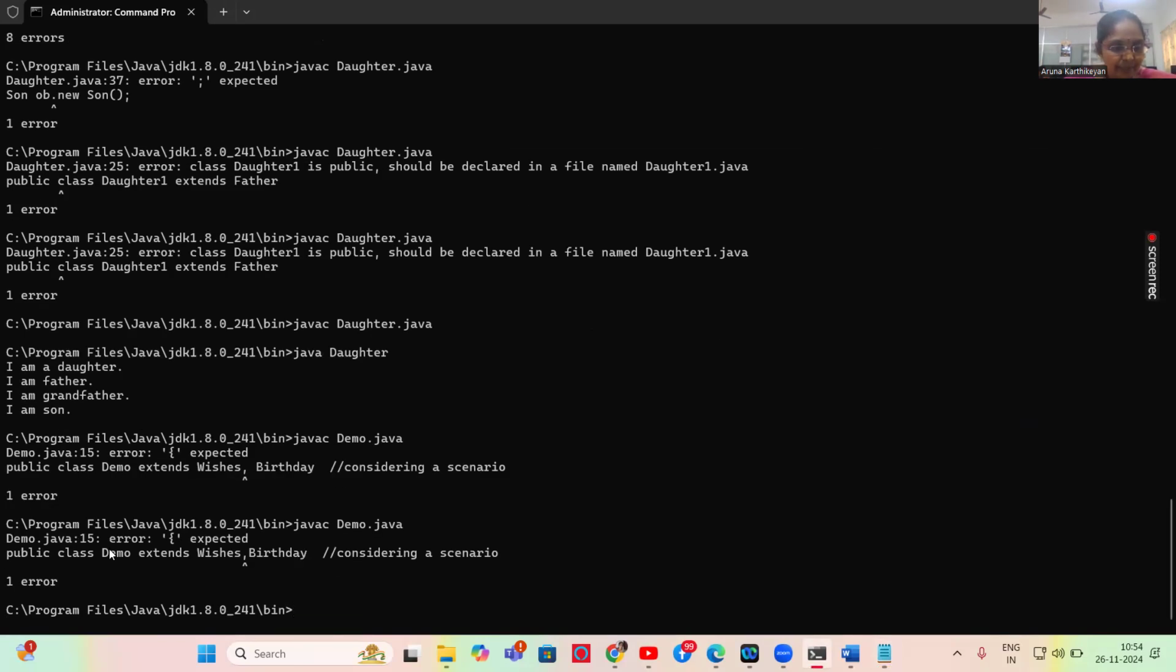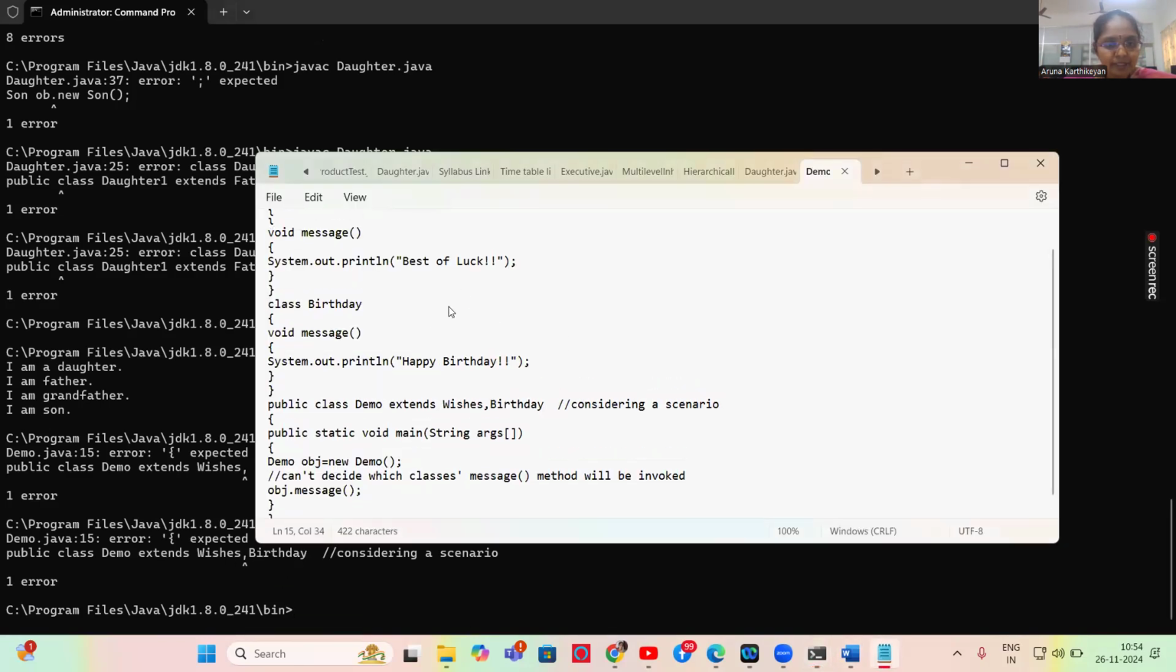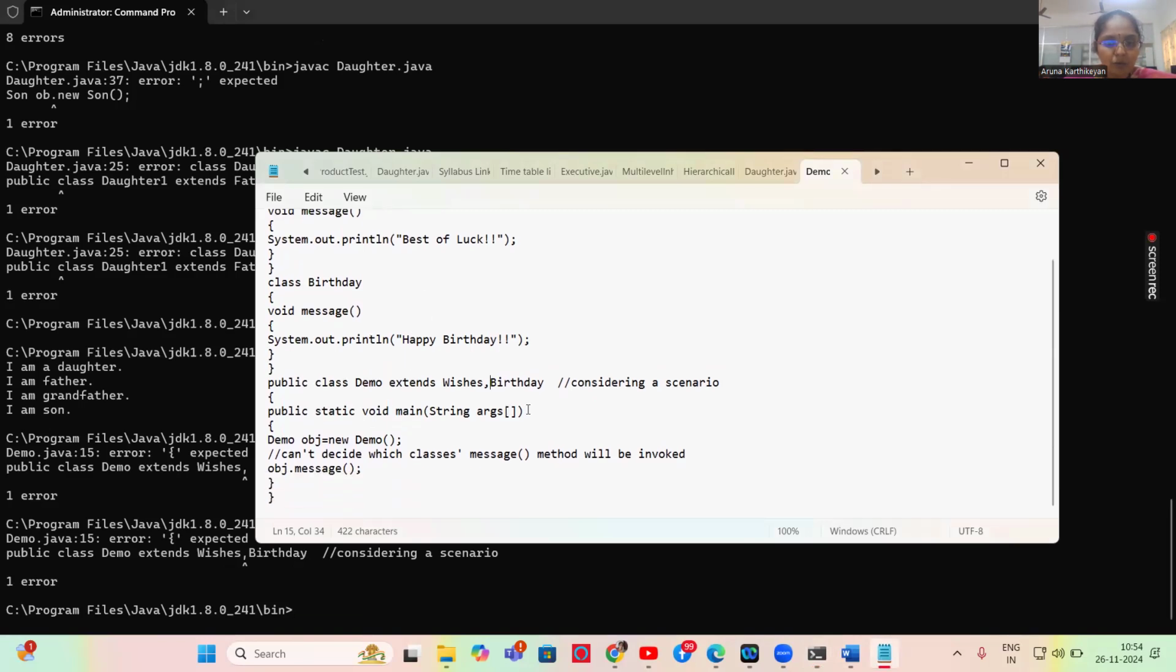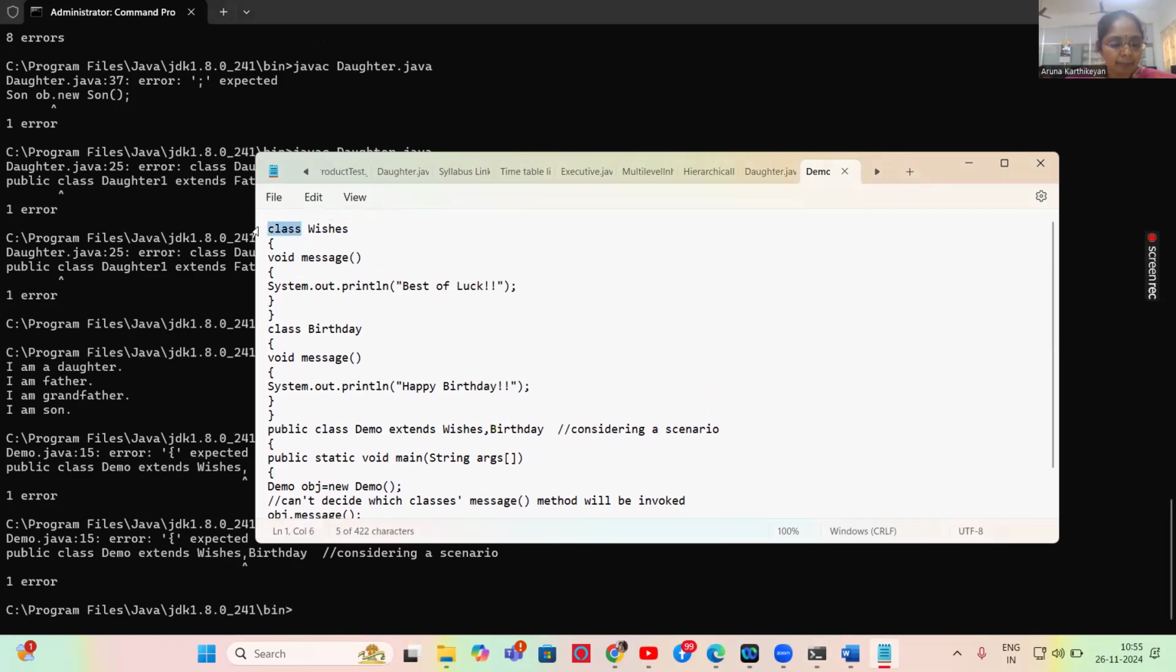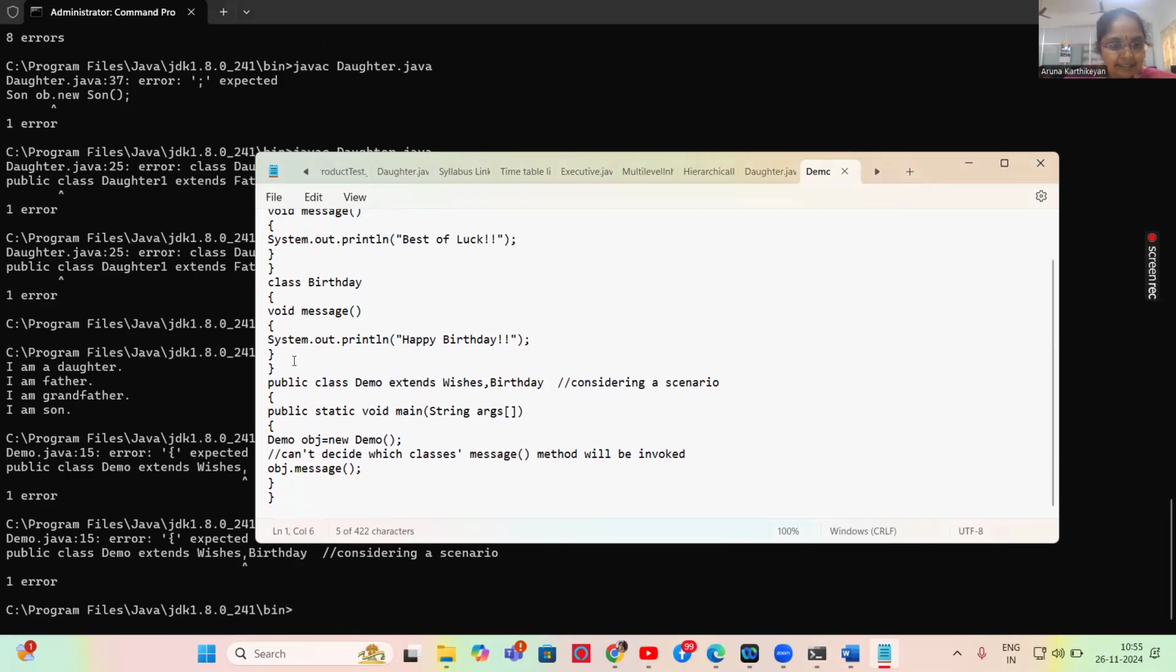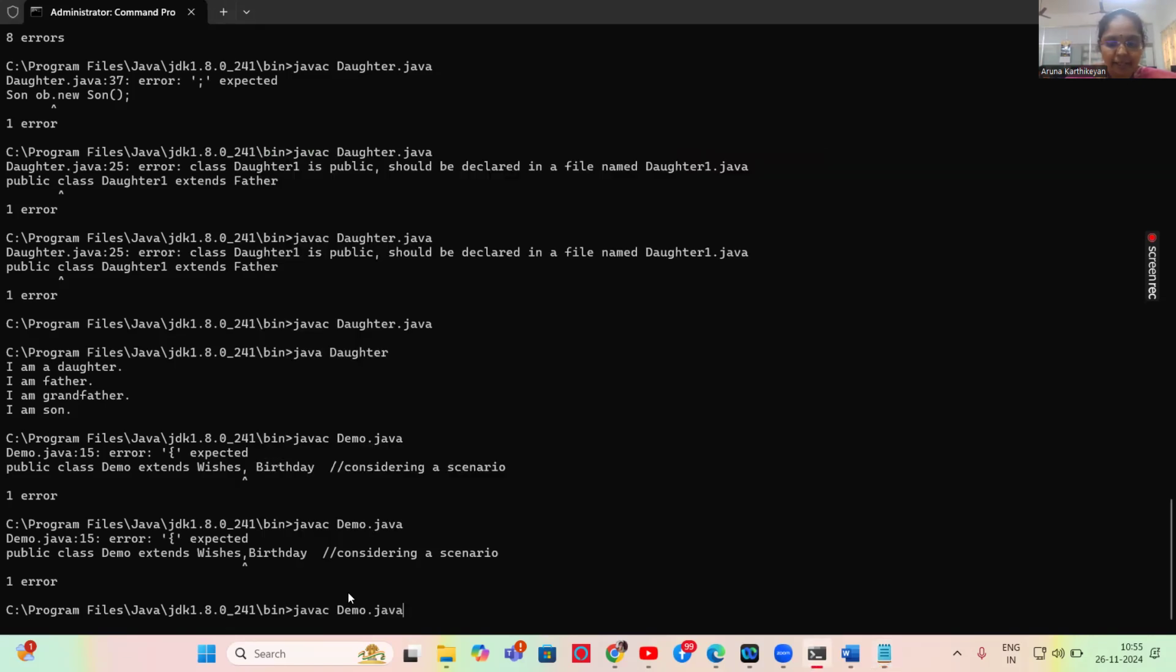See here, class Demo is my derived class. It extends the two parent classes Wishes and Birthday, so Wishes and Birthday are my two parent classes. It cannot be invoked over here. How we can resolve this is by making my two parent classes interfaces, and instead of extends, I'm going to use implements. Through that, let us see whether it can be executed or not. I have two parent interfaces and one class, and we can check whether it can be accessed.